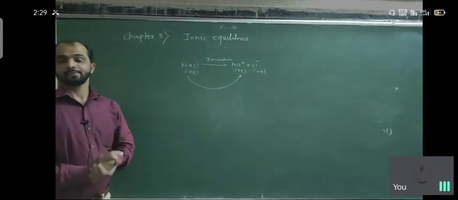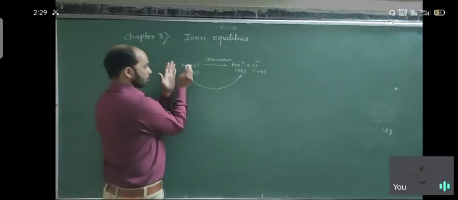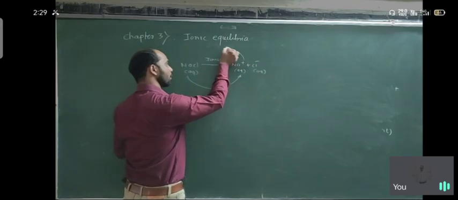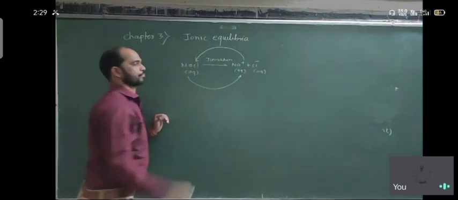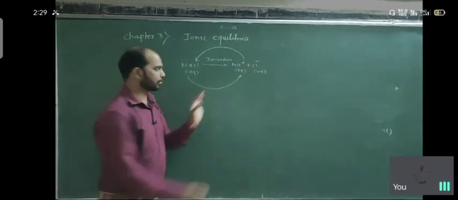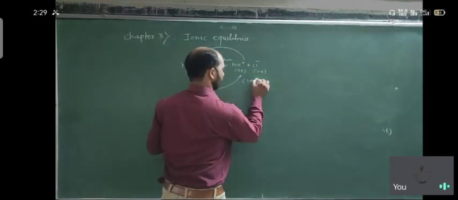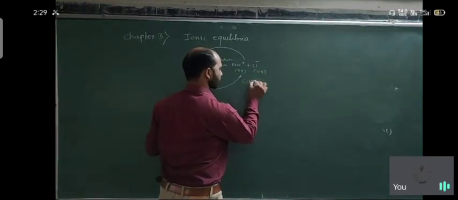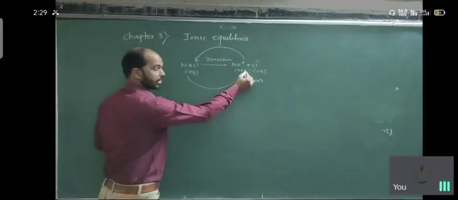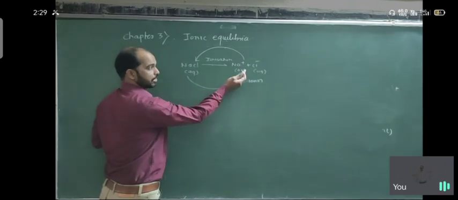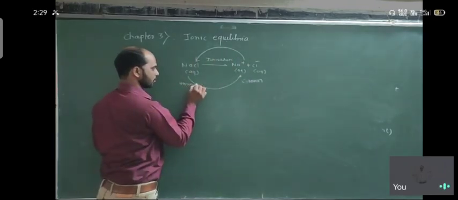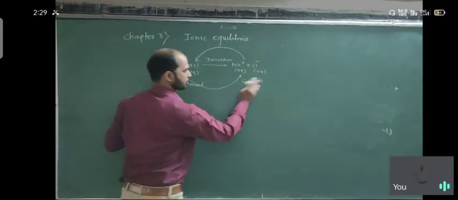After some time, what happens? Some NaCl converts into ionic form, and some ions go back to the NaCl form. So Na plus and Cl minus are the ions. First it ionizes, then some of the ionized converts into unionized.